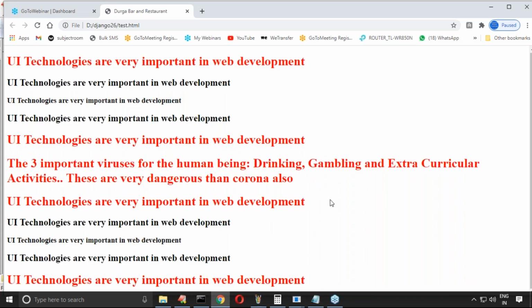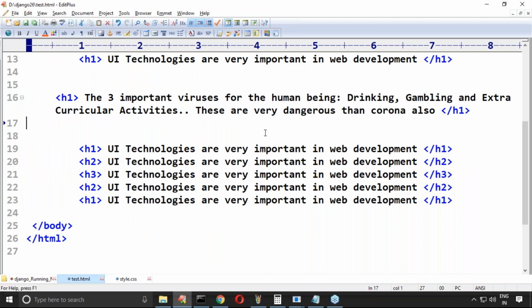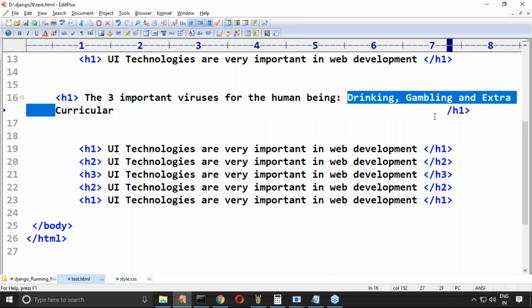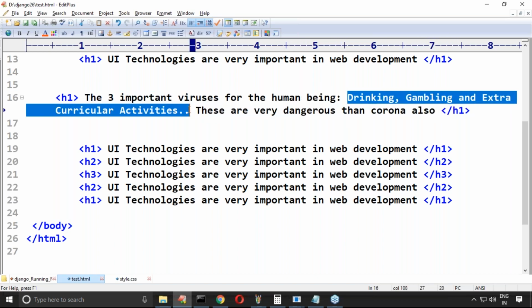Okay, now I don't want the styling for every h1. Here are the three important viruses for the human being: drinking, gambling, and extracurricular activities. Like we had these three things, right? Now I want to define styling only for this particular part.